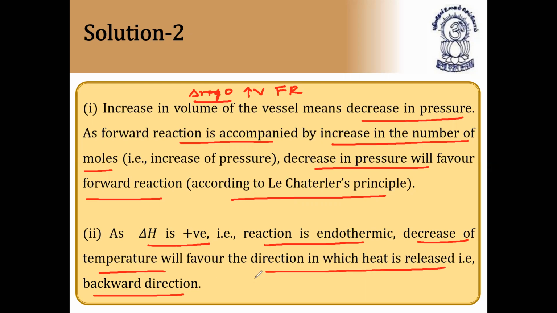So if you decrease the temperature, backward reaction takes place. As we discussed, here also we got the same result. If delta N is greater than 0, increasing volume favors the forward reaction because decreasing pressure takes place. Next.